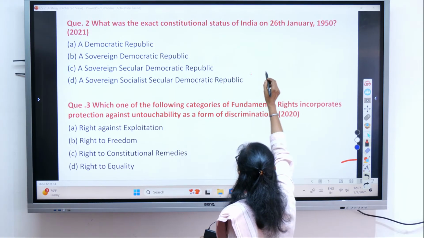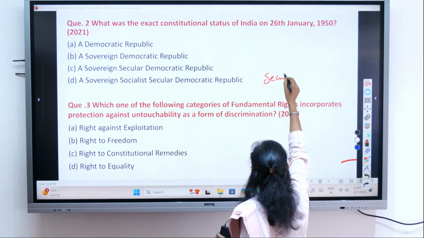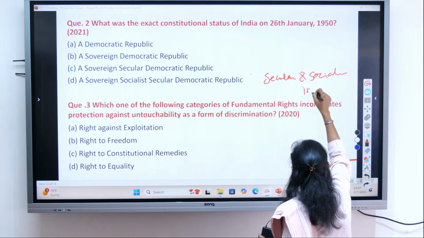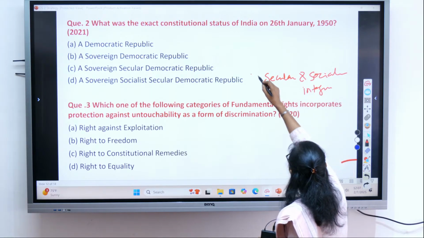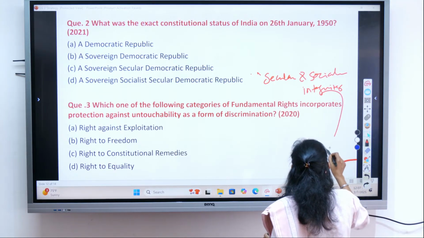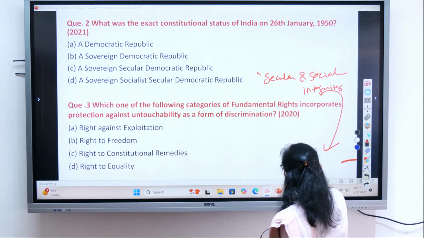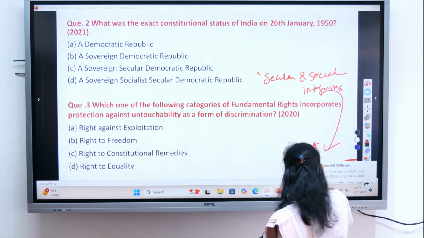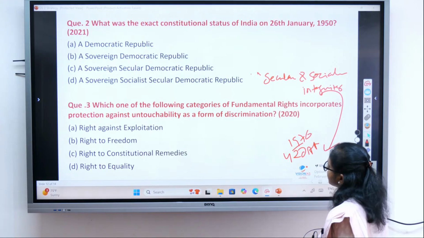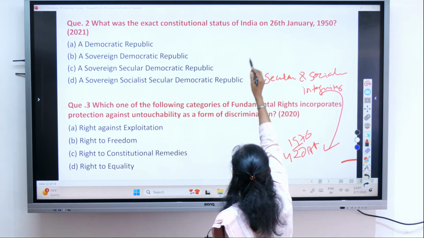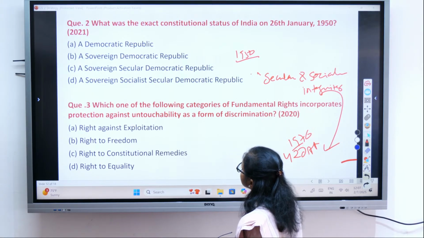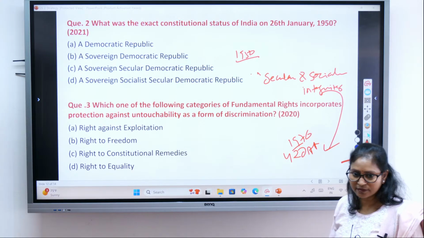So you know that secular and socialist, along with integrity, were added. If somebody has studied it well, they would know these were added by the 42nd Amendment Act, right? 1976. So obviously in 1950, what would you deduct? These terms. Deduct. So what is the answer, you tell me?